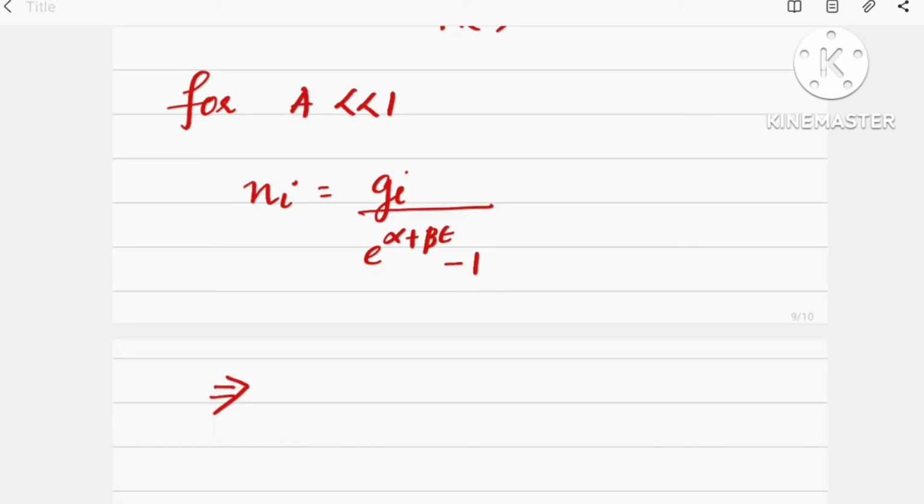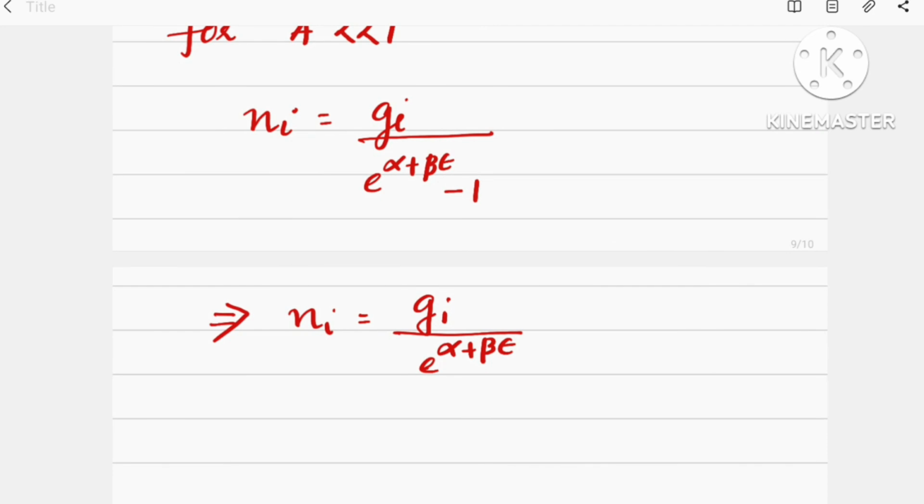This implies for a very less than 1, Ni is equal to Gi divided by e raised to alpha plus beta epsilon, and it is the Maxwell-Boltzmann distribution.